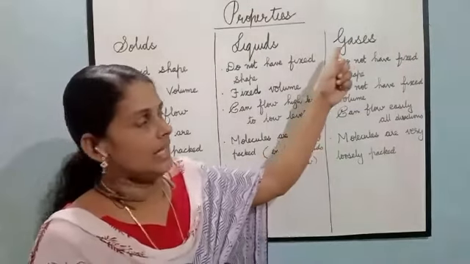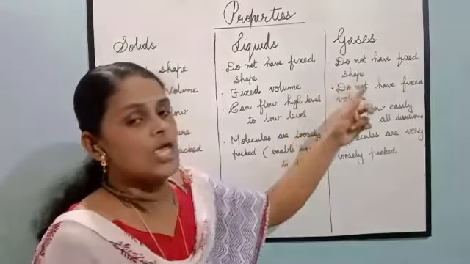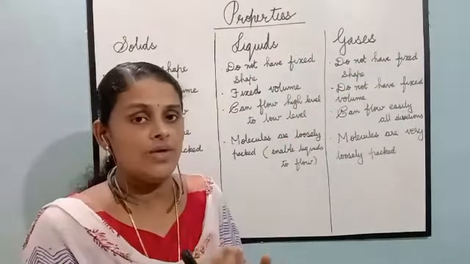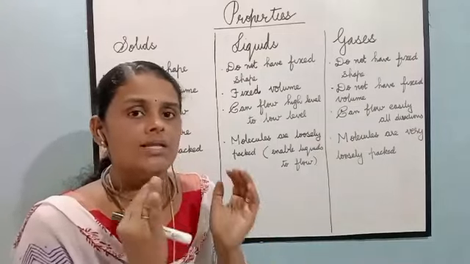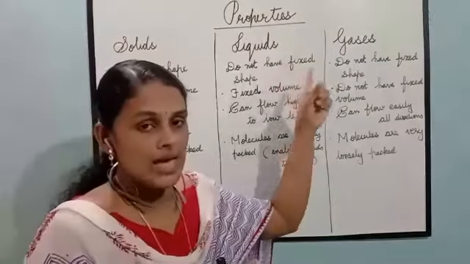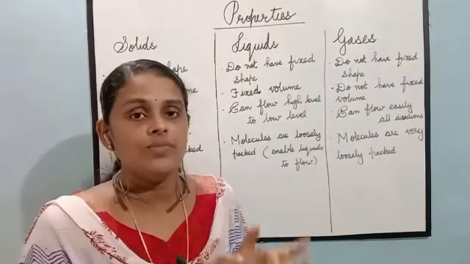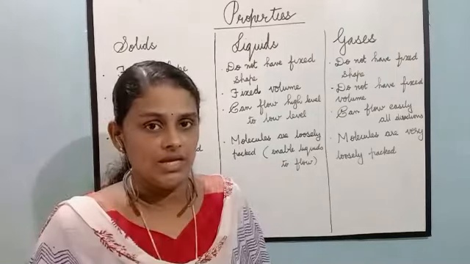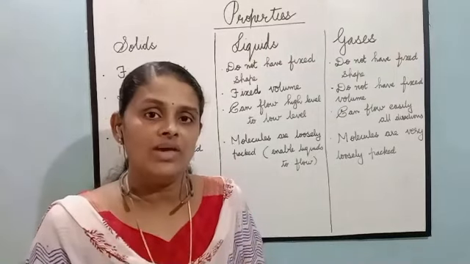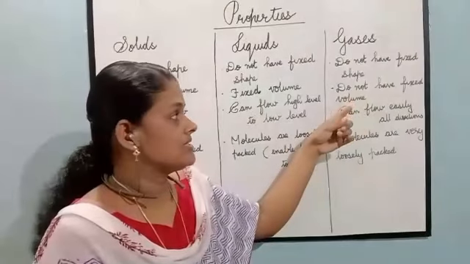Now let us see gases. Gases do not have a fixed shape of their own. If we keep the gas in an empty container, it takes all the available space in that container. Gases do not have a fixed volume.